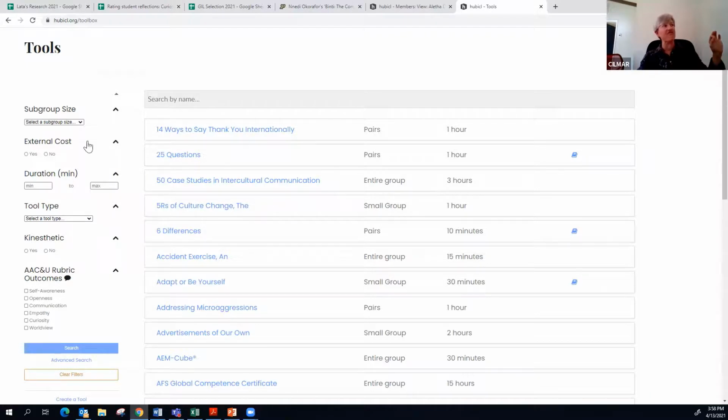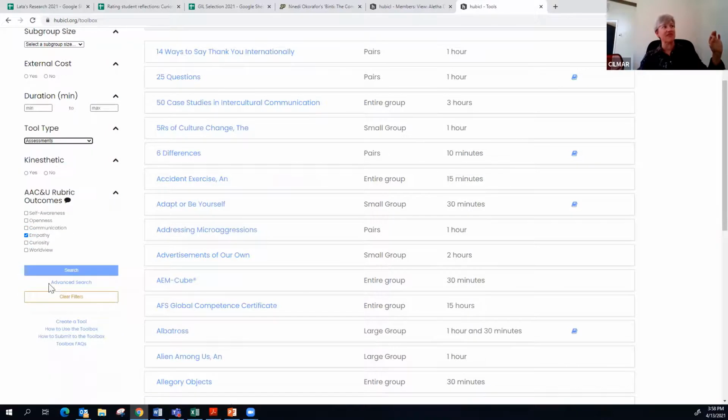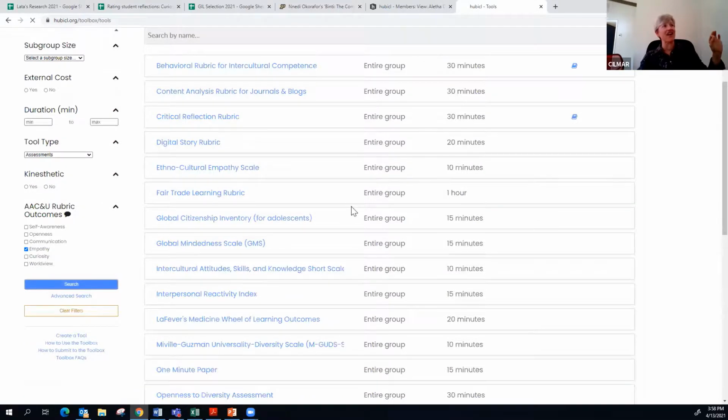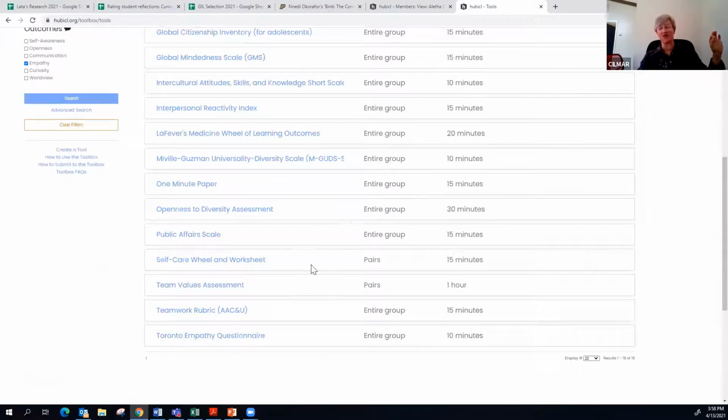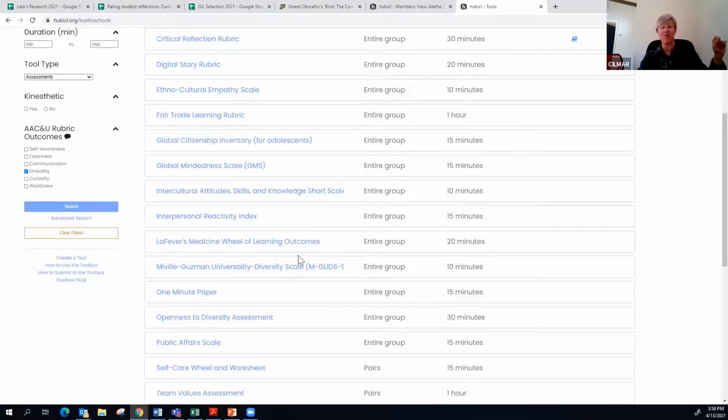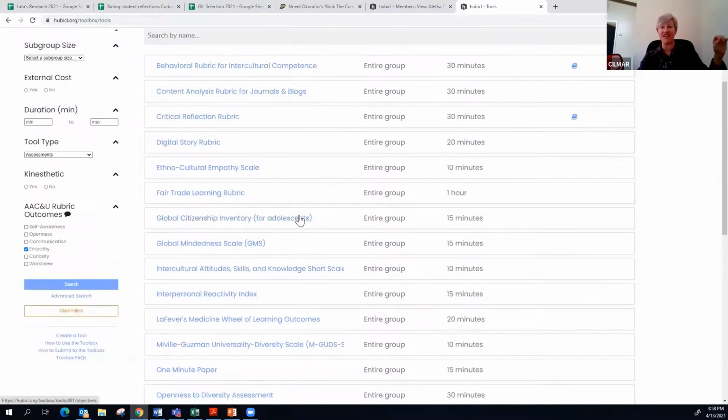So for example, if I'm looking for an assessment for empathy, and I run this search, I come up with a number of different tools that all address at some place the question of empathy, right? These are not tools that have all been designed at Purdue or by SILMAR. These are collected, and we really invite you to contribute to them as well.